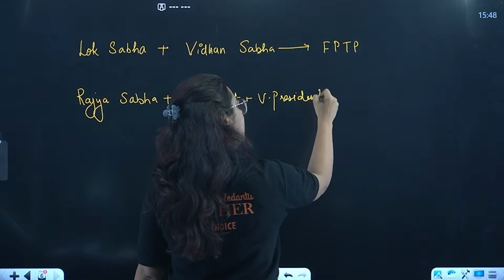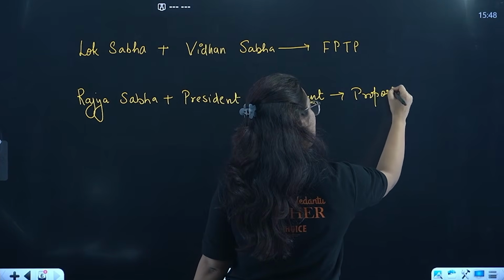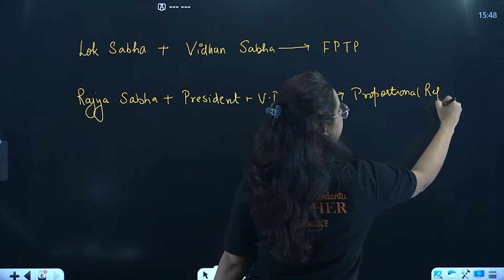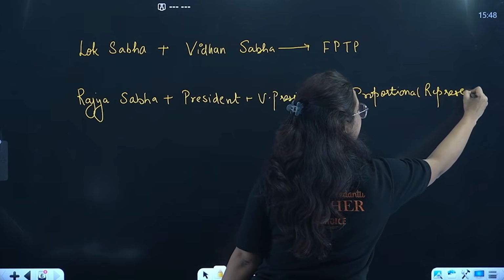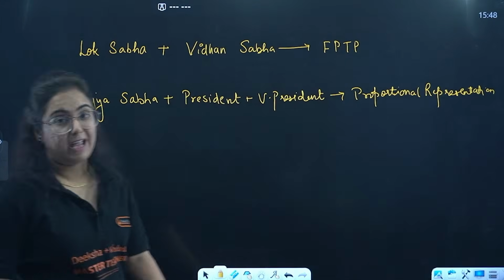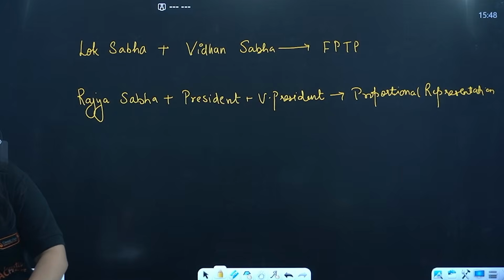All those are conducted through the proportional representation system. Again, Lok Sabha plus Vidhan Sabha, FPTP; Rajya Sabha plus president plus vice president, that is proportional representation system.